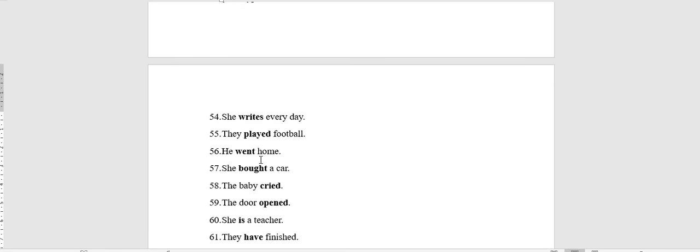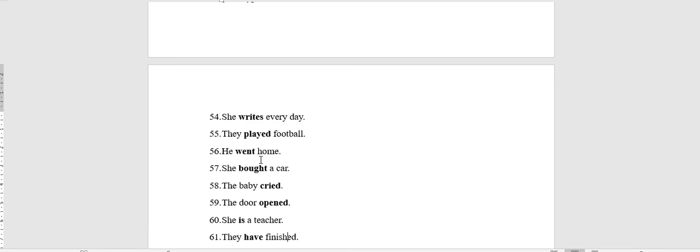The baby cried. Cried here is a main or lexical verb, regular, intransitive, and weak. The door opened. Here, it's the main verb, and also it's regular.